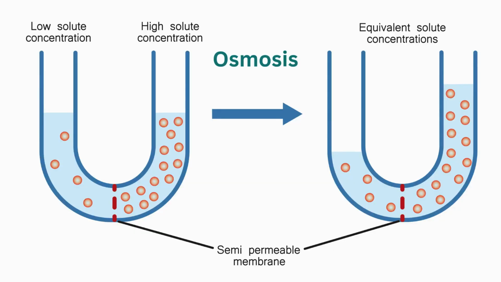Osmosis is the movement of water through a semi-permeable membrane, from a region of high water concentration to a region of low water concentration. A semi-permeable membrane allows certain molecules, especially water, to pass through, while blocking others such as large solutes. This process is driven by concentration gradient, and particles move from regions of higher concentration to lower concentration. Because such movement increases entropy, which is energetically favorable, water follows the same rule.